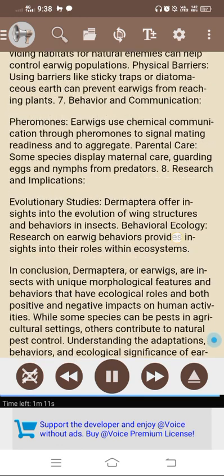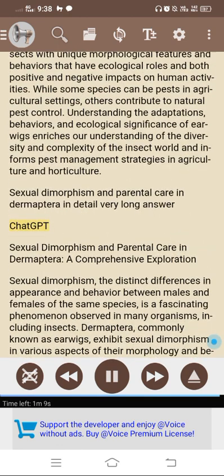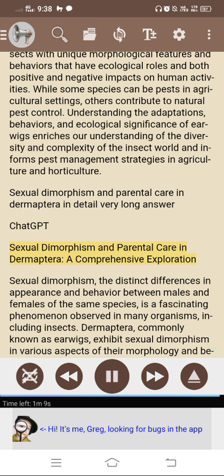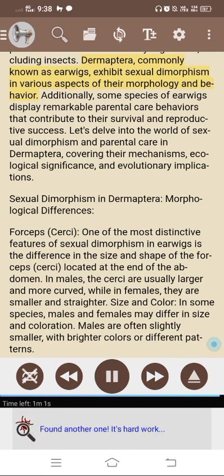Sexual dimorphism and parental care in Dermaptera in detail. Sexual dimorphism and parental care in Dermaptera, a comprehensive exploration. Sexual dimorphism, the distinct differences in appearance and behavior between males and females of the same species, is a fascinating phenomenon observed in many organisms, including insects. Dermaptera, commonly known as earwigs, exhibit sexual dimorphism in various aspects of their morphology and behavior. Additionally, some species of earwigs display remarkable parental care behaviors that contribute to their survival and reproductive success.